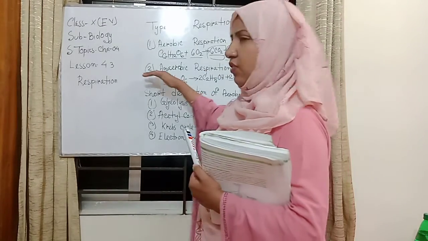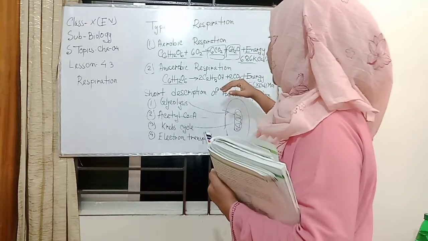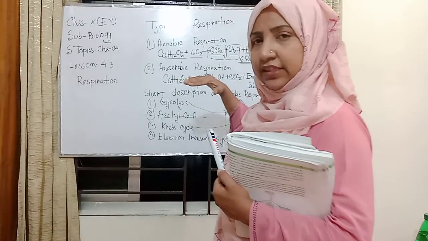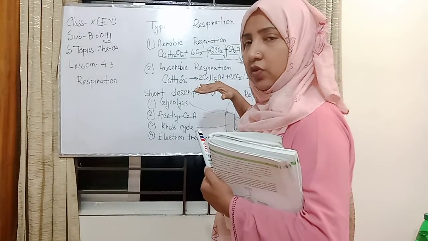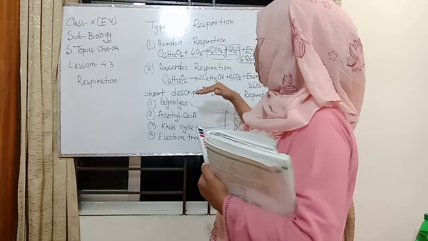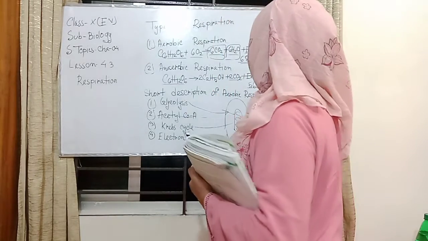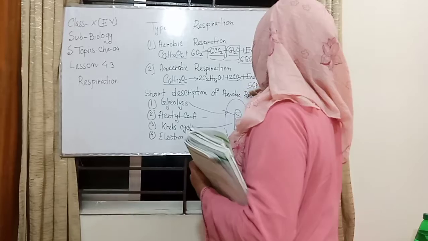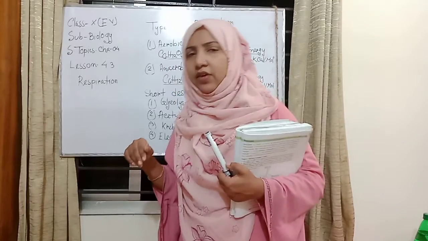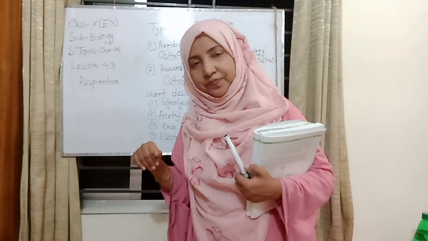And in the absence of oxygen, anaerobic respiration also uses only glucose. Here the products are ethyl alcohol or lactic acid. Yes, I have given you ethyl alcohol, or ethanol, and 2 carbon dioxide and energy of 56 kilocalories per mole. And I have given you the short description of aerobic respiration.